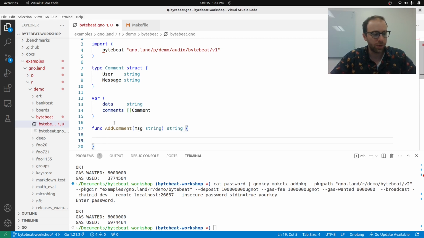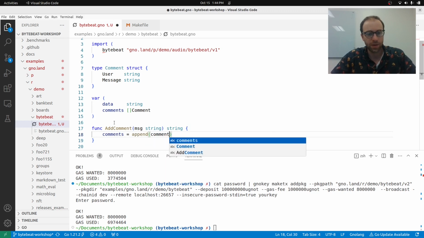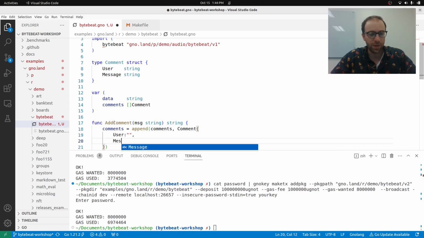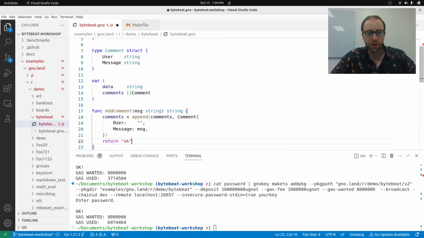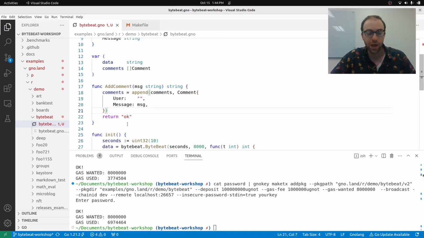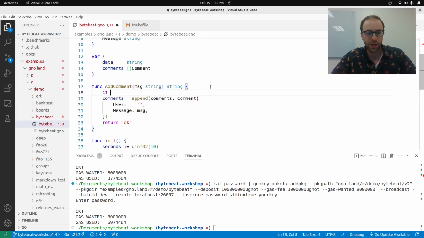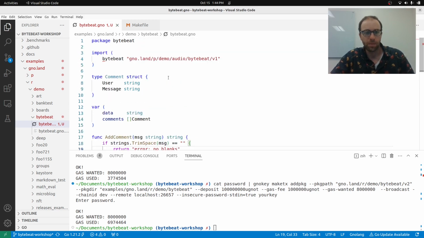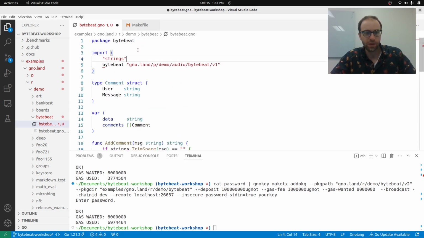And we're going to basically add a comment. Comments equals append comments, and then user, I'll get to that, and then the message is the message. And then we'll return OK. So OK is only returned to the user that makes a transaction. So if we had an error, we could return something else. So say, we can use strings and say if the message is blank, return error, no blank. And then we'll need to import strings, so we can go automatically.